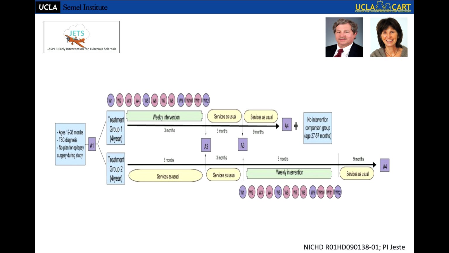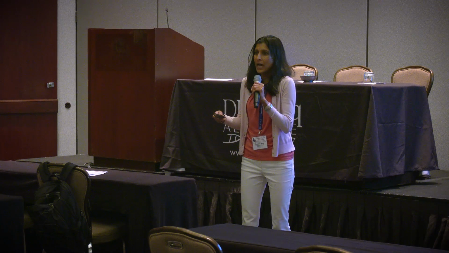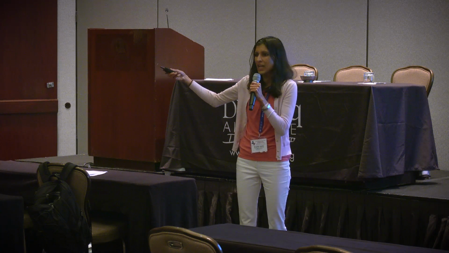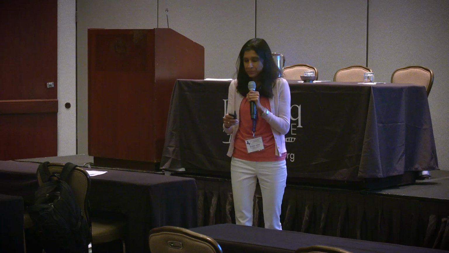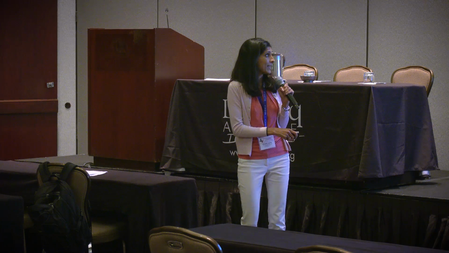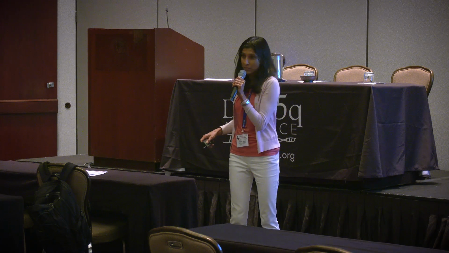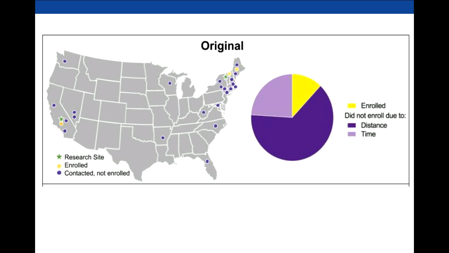The trial was set up so that we would basically see kids either immediately or after a wait list, so there was a wait list control design. They would come in every week for intervention, and then we would see them at assessment time points to look at change. So we were very excited, and in the first year, this is what our map of enrollment looked like, which you can imagine, as it was at that time my first R01, I did not want to give it back. And these yellow dots were the kids enrolled after 1 year.